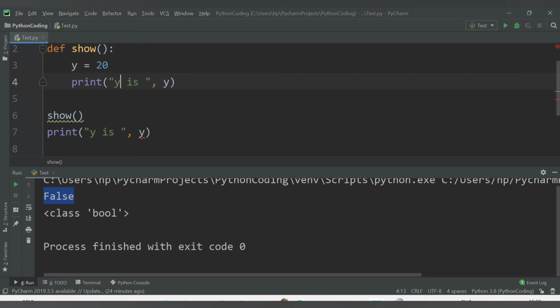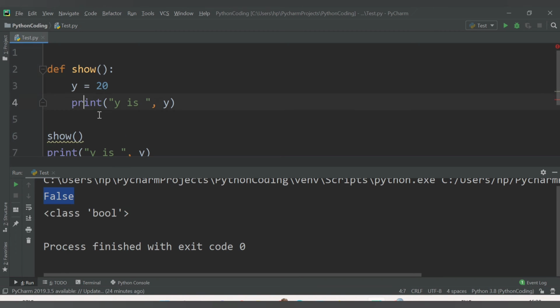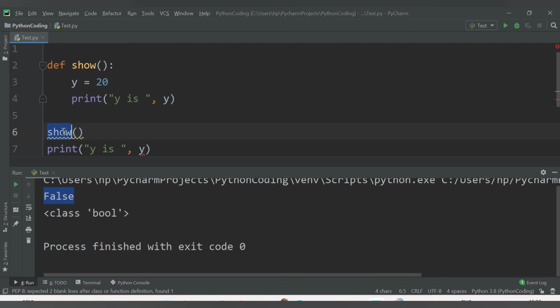So what will be the output of this code? First, when the code runs, the show method will be called. Inside the show method, the control will go, then 20 will be assigned, so the y variable will have the value 20. Then we will print this y is, and after that again we will print the value y is. So let's see what output we are getting here.